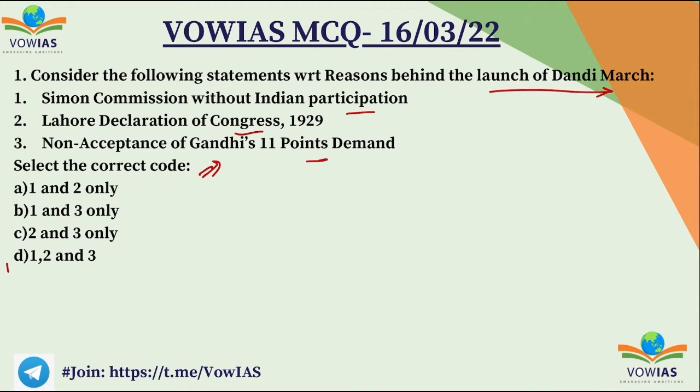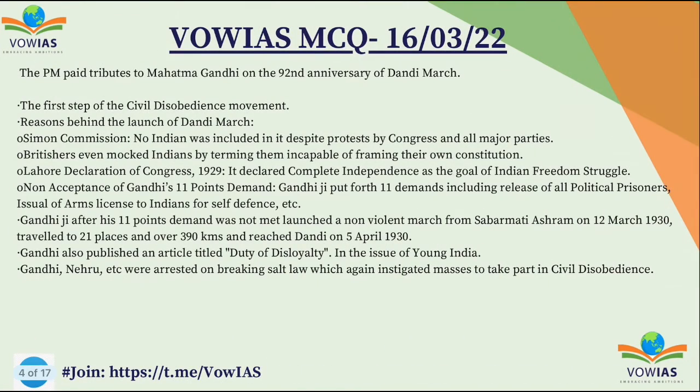The correct option is D, 1, 2 and 3. So Dandi March, this is basically launched by Gandhiji after the Simon Commission was announced. You can say this is one of the main reasons. After that, there was the Lahore Declaration of Congress which declared Purna Swaraj, and then Gandhiji placed 11 demands in front of the then Viceroy, which was ignored, or you can say the Viceroy rejected it, and then this Dandi March was launched. Recently, it was in the news because the Prime Minister paid tributes to Gandhiji on the 92nd anniversary